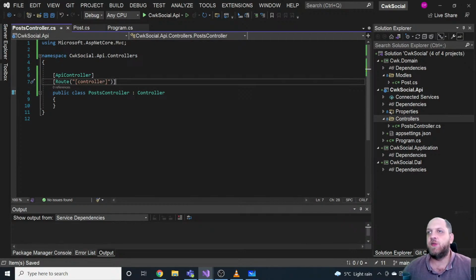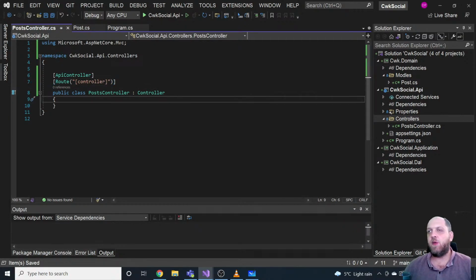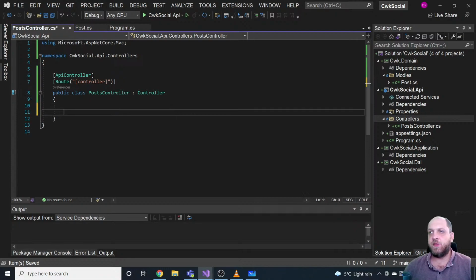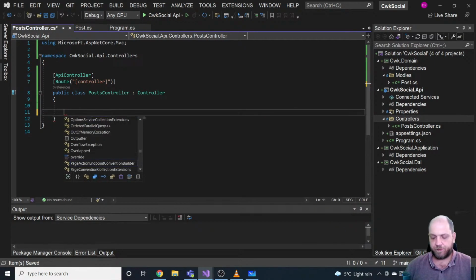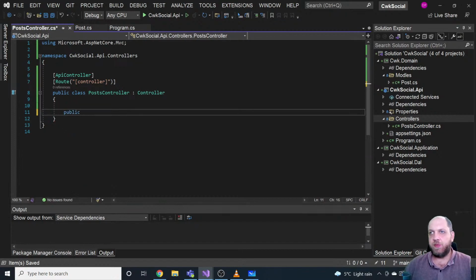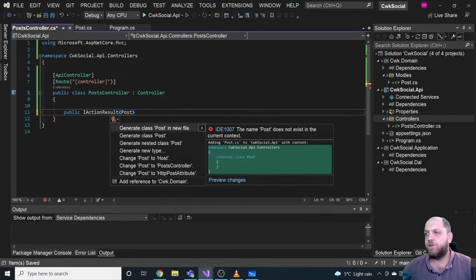Stick to the convention, it is just the controller. Now I won't even create a constructor for now. I just want to have a method for retrieving something. Public. For now it won't be a task, it would simply return an IActionResult of post maybe, and we'll call this GetById.